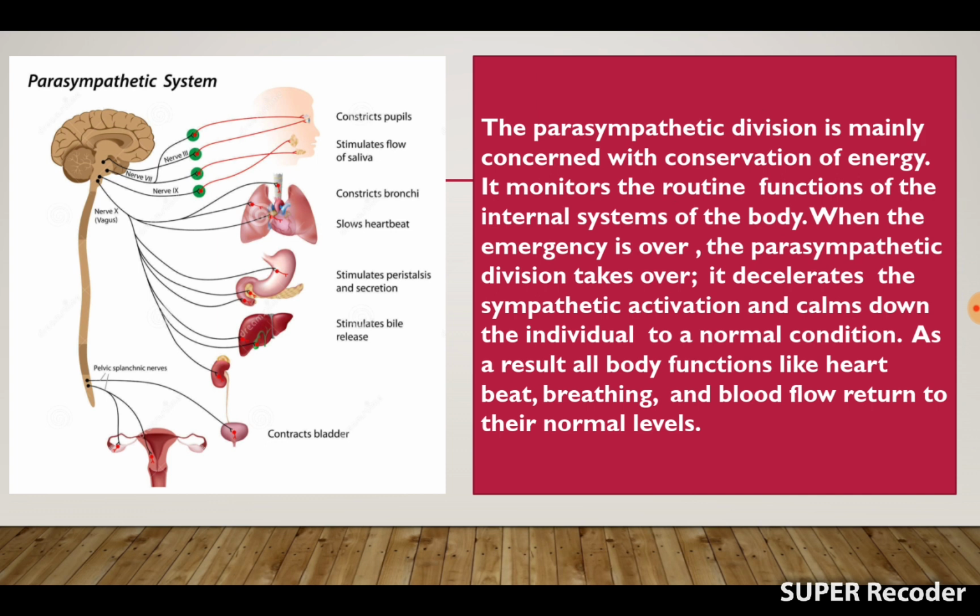Today in this segment we discussed only the peripheral nervous system. The central nervous system is broadly divided into two parts, one is the brain and the other one is the spinal cord. And again the peripheral system is divided into two parts, the somatic system and the autonomic nervous system, and the autonomic nervous system again has two parts, the sympathetic nervous system and the parasympathetic division or parasympathetic system.